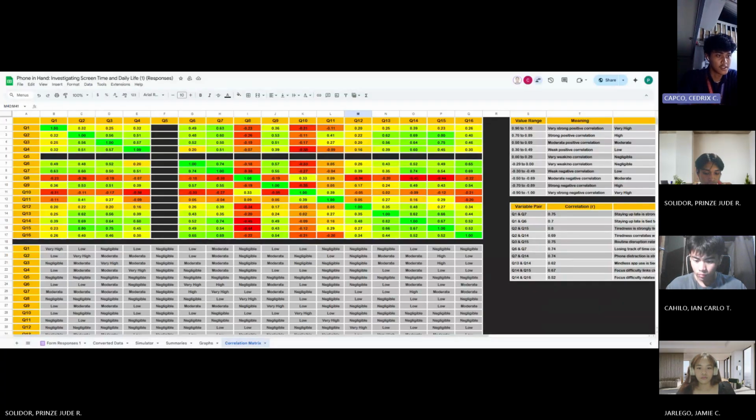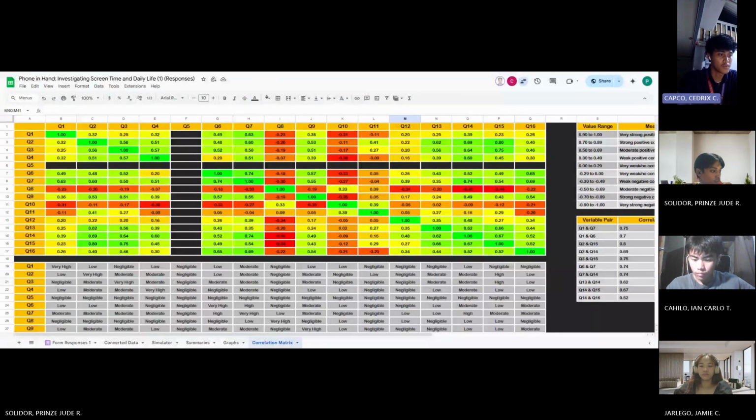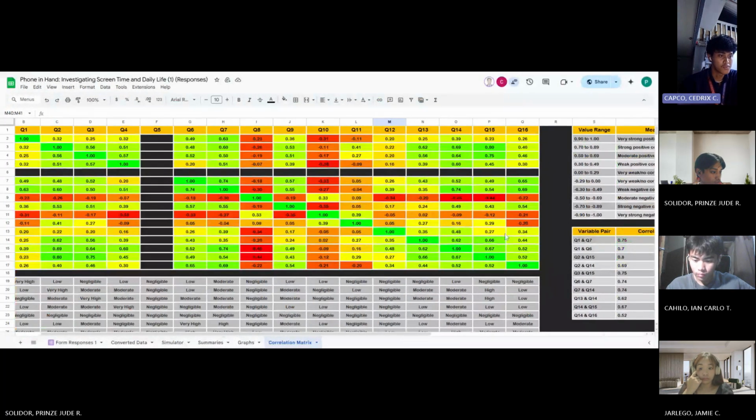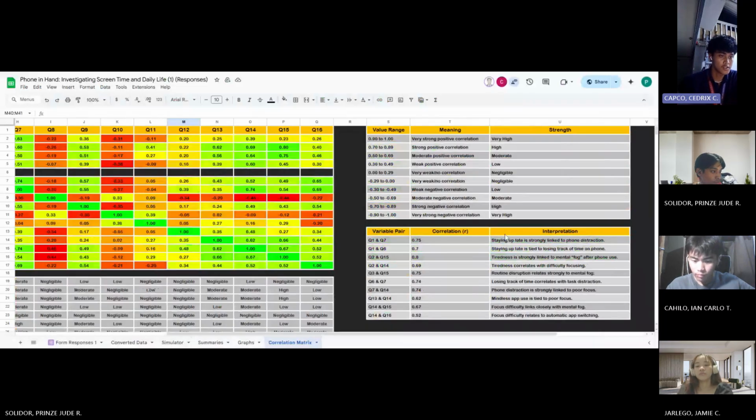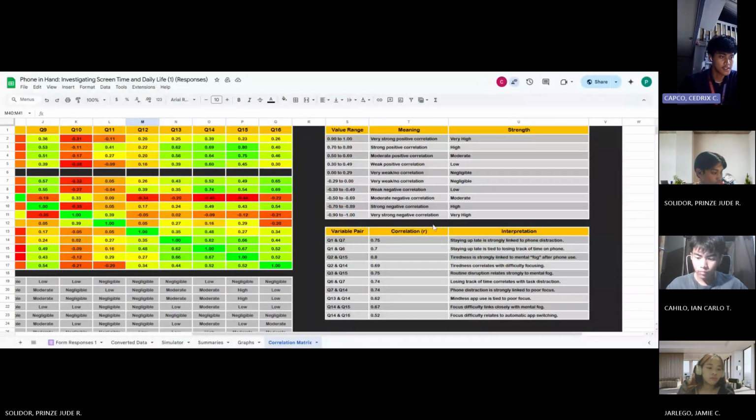So what is the correlation matrix? This is a table that shows how closely related two variables are, using numbers from -1 to +1. A value closer to +1 means a strong positive correlation, meaning as one variable increases, the other tends to increase too. A value closer to -1 means a strong negative correlation. They move in opposite directions. Values close to zero suggest little to no relation.